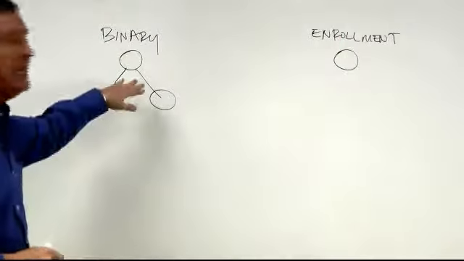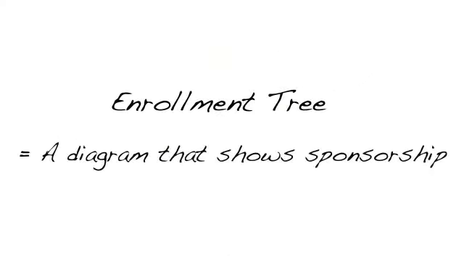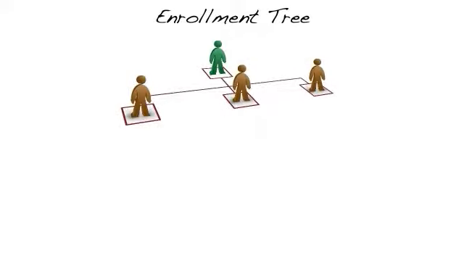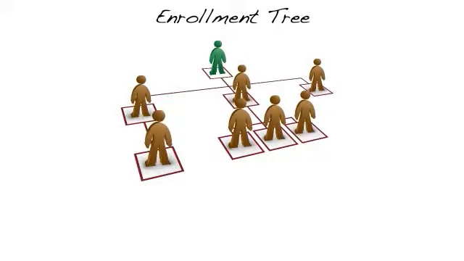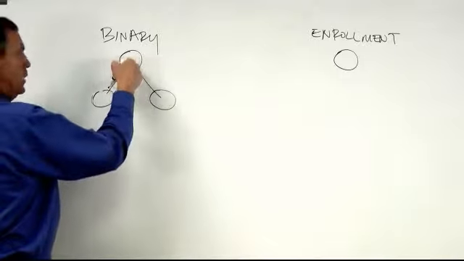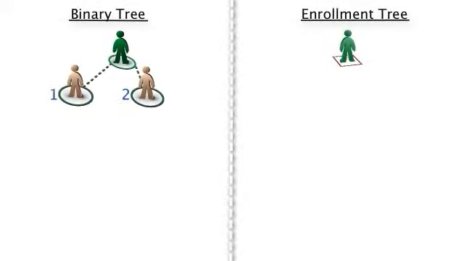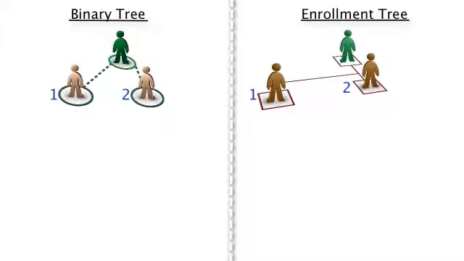Binary is where your placement is in the tree. Enrollment is just another word for your genealogy. It's basically how you enrolled in the company, how the people beneath you that you sponsored enrolled their people. It shows their line of enrollment of who sponsored who sponsored who. So you'd sign up your first person, left and right, and become qualified. Those people are front line to you in your enrollment tree, so you created two separate legs.